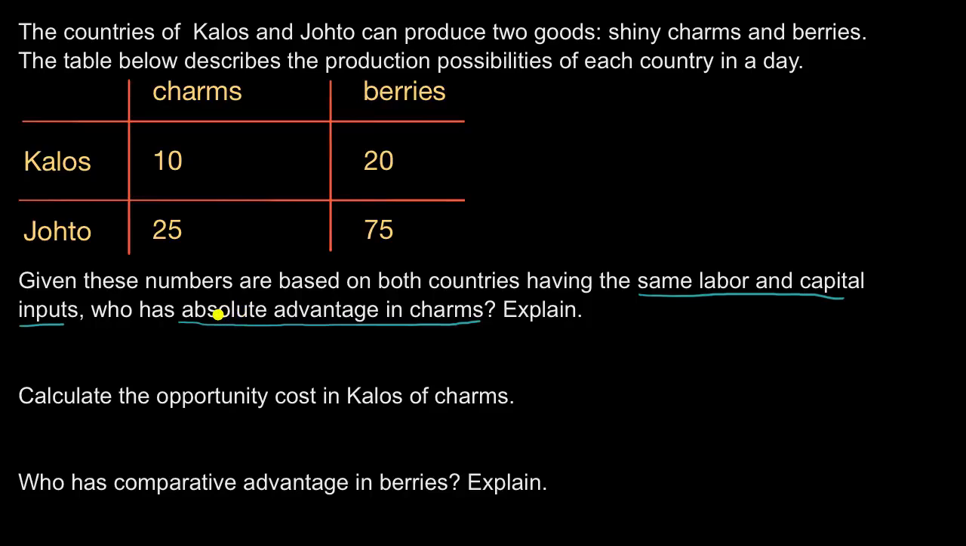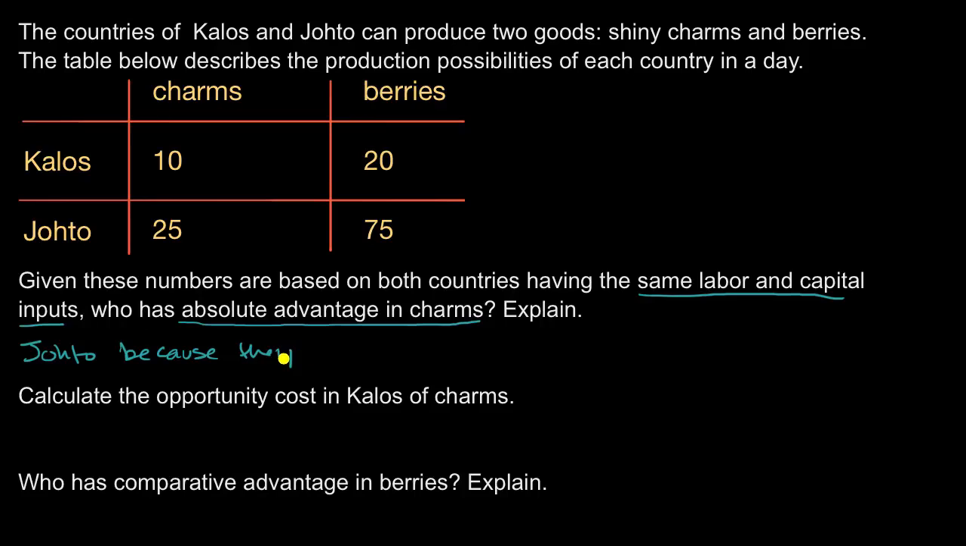All right, so let's just remind ourselves. Absolute advantage is just who is more efficient, who, given the same inputs, can produce more. And they told us that these countries have the same labor and capital inputs. So this is really just a question of who can produce more charms in a day. And you can see very clearly that Johto can produce more charms in a day. And so I would say Johto, because